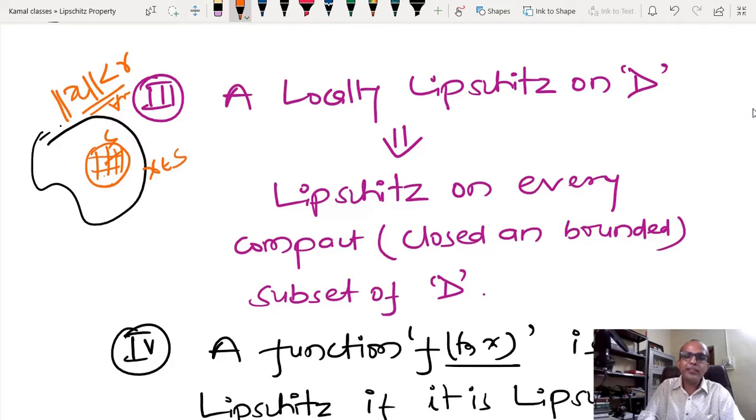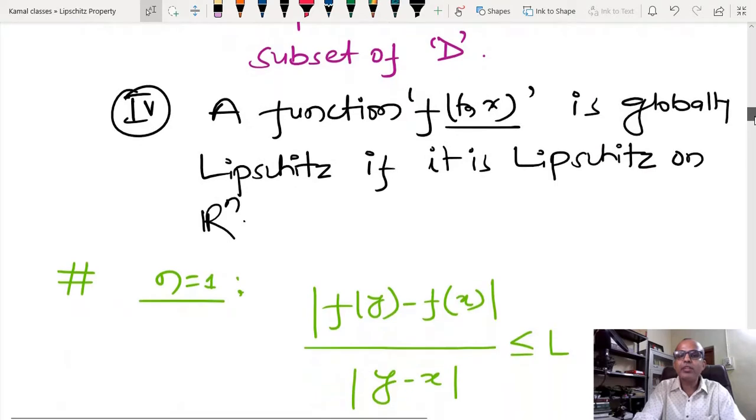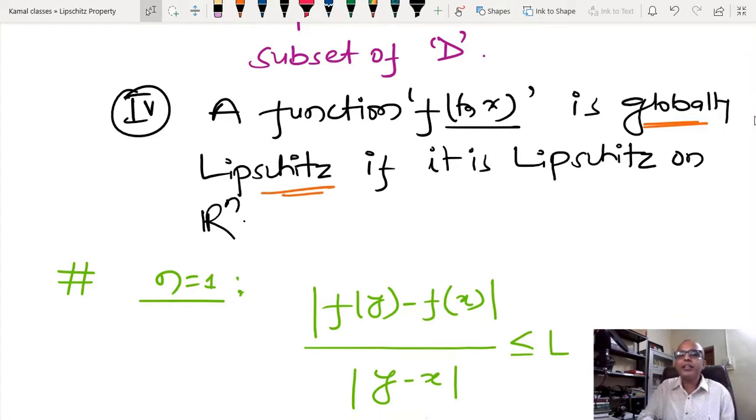If something is locally Lipschitz, then we are telling that it is Lipschitz on every compact set, so you can construct any compact set inside this that is actually Lipschitz. And a function is globally Lipschitz when we guarantee that the Lipschitz condition holds for all of Rn. I am not worrying about a particular region; I am going to extend this region up to infinity, and if there exists some L that is valid everywhere, then that is called globally Lipschitz.